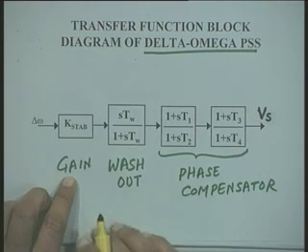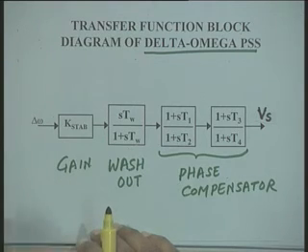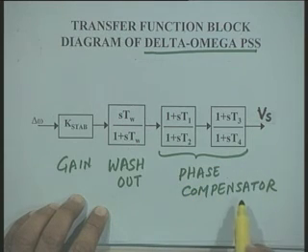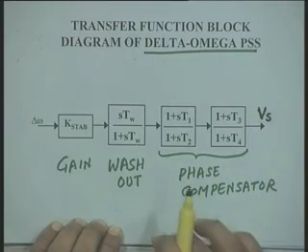We have seen the function of this gain, how much gain is to be provided, because the gain will determine the amount of damping which is going to be produced. We have also seen the role of this phase compensator, because this phase compensator is to provide the required phase compensation, that is, the phase lag of the system is to be compensated by putting phase lead. Therefore, the compensator is to provide the desired phase lead for a given frequency.